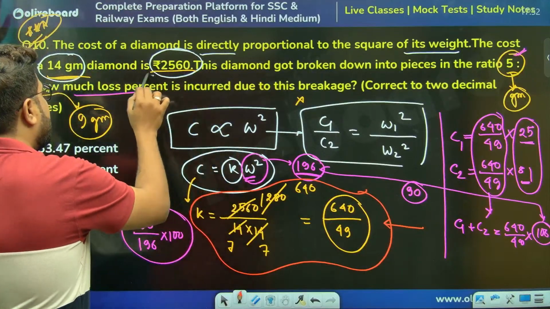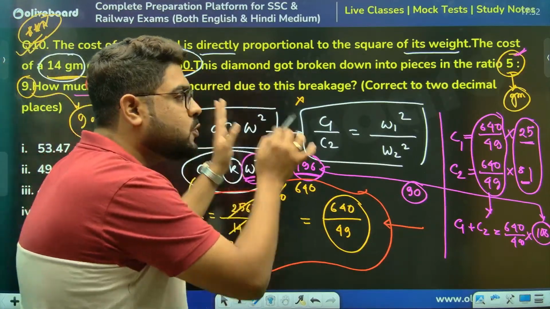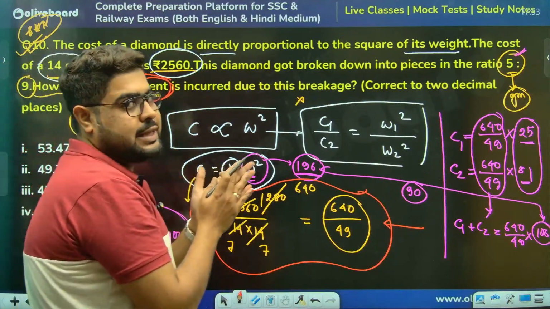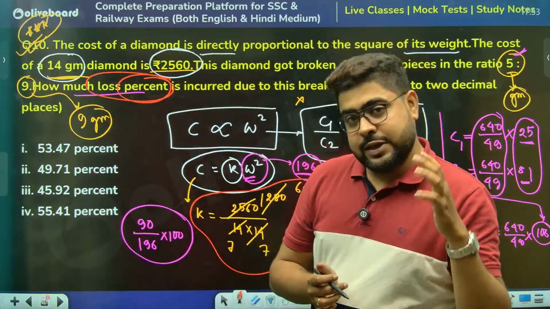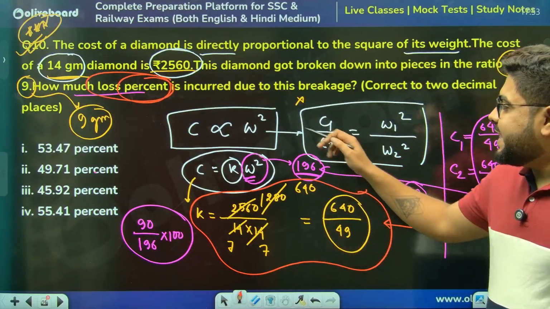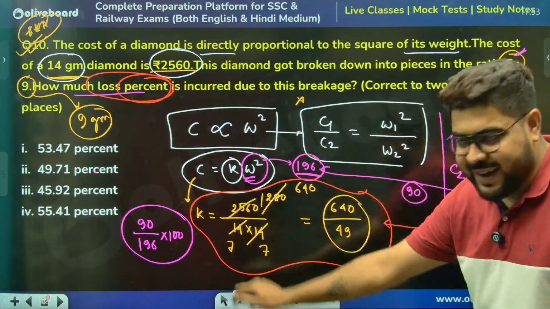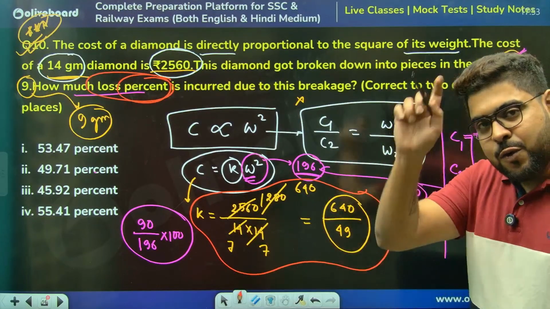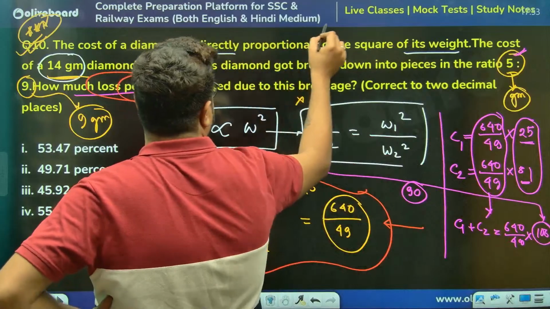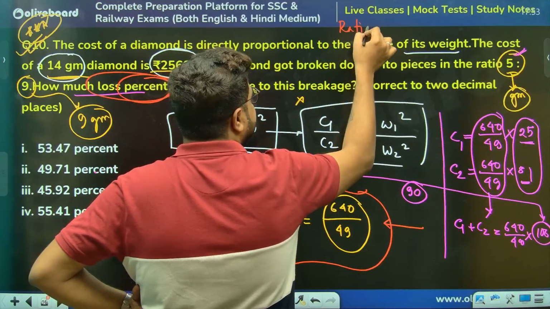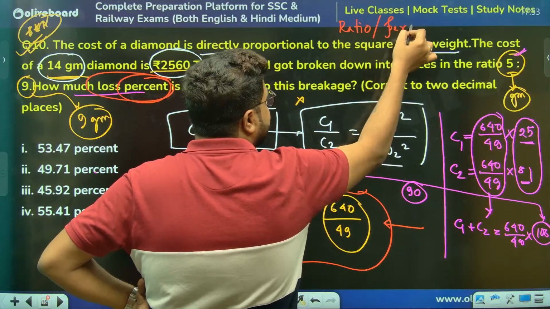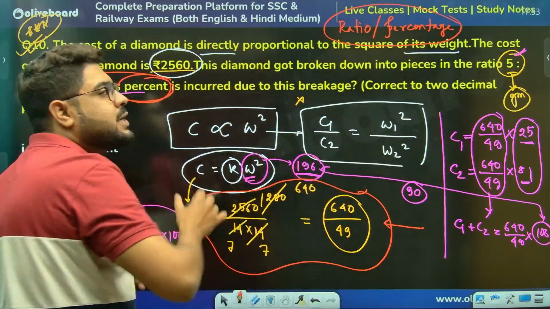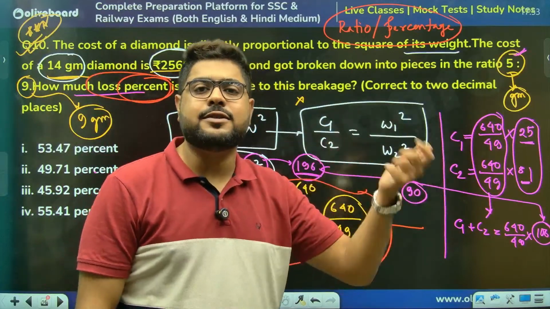If it is not loss percentage, here I'm not solving only this question. If they are not asking percentage, they are asking some absolute value, which they ask very often, then you will need the value of k. I told you multiple times, ratio and percentage, both of these are relative terms.